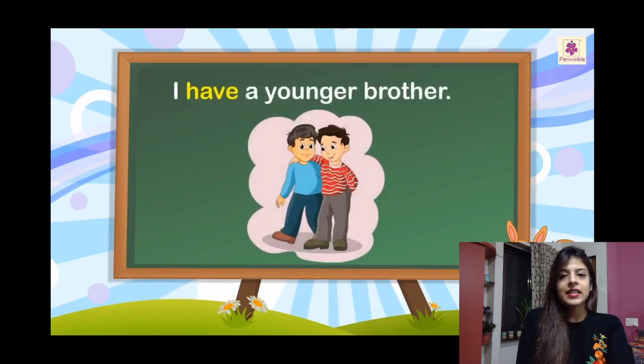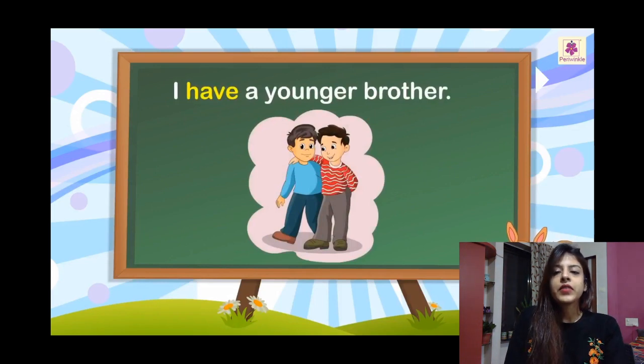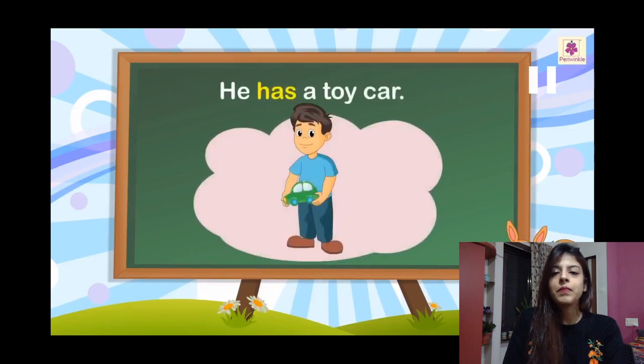We can see an example on the screen. I have a younger brother. So that is what I have. The younger brother is my brother. He belongs to me. So that will be a possession verb, right? So I have a younger brother is an excellent example.